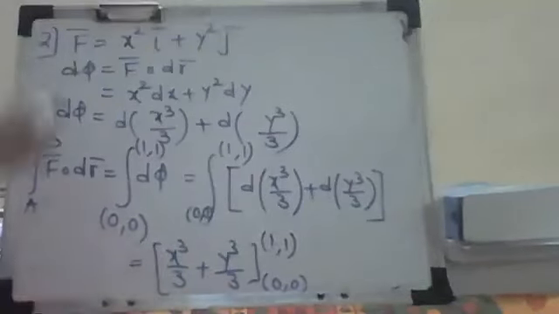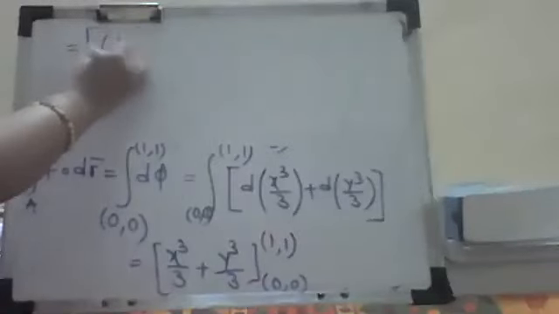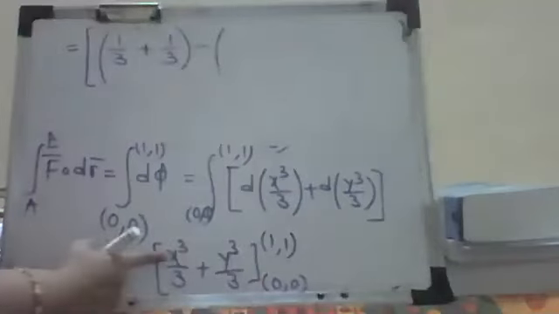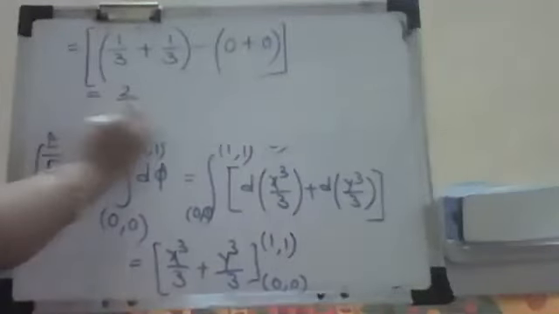Correct? So I just write it down here. So what are we getting? This limit is equal to 1 by 3 plus 1 by 3 minus, put the lower limit. When you put x as 0, y as 0, I'll get 0 plus 0. Correct? See what is the answer? It is 2 by 3, which is same as